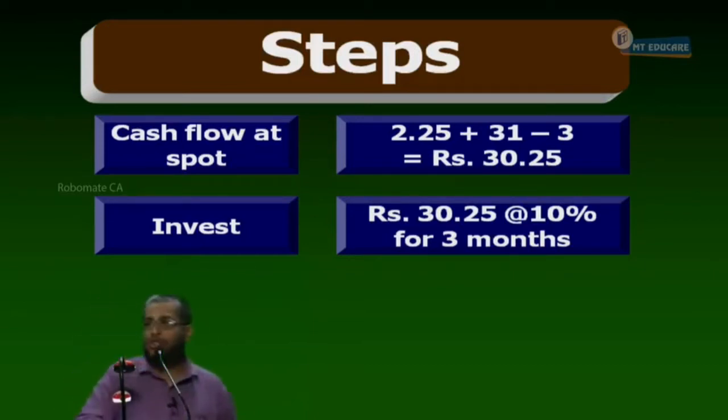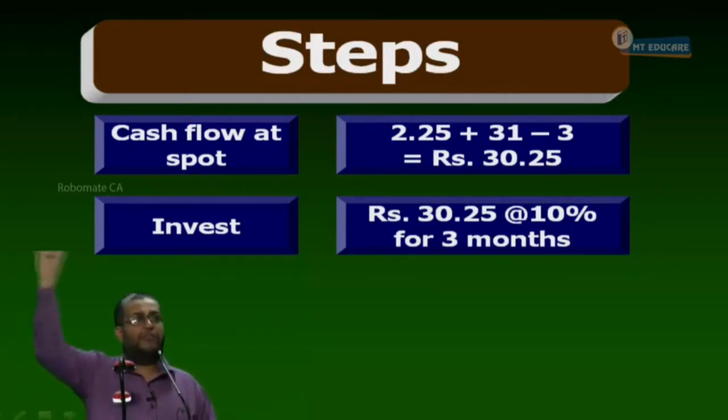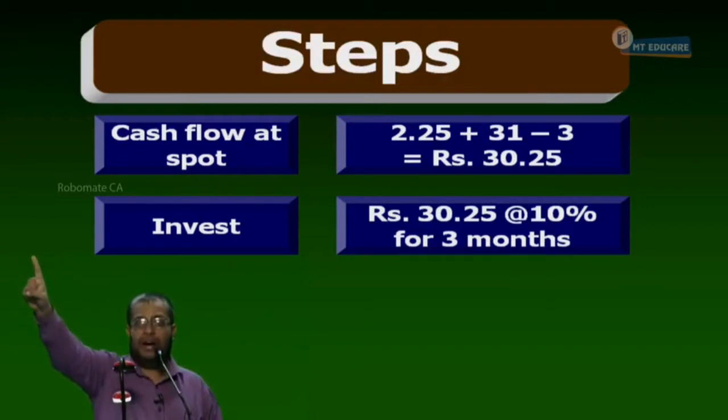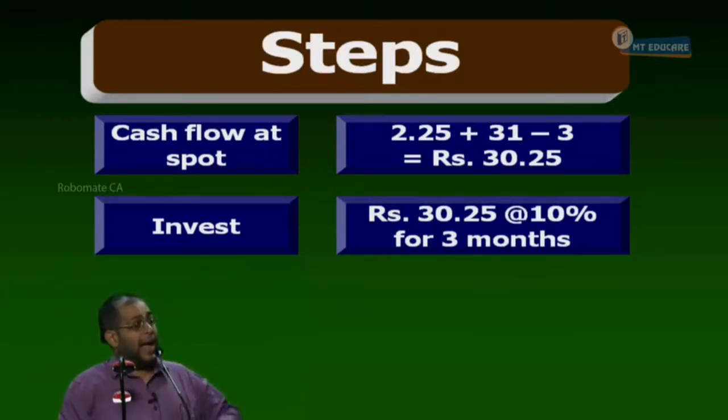I have written a put option. All these are my positions. So 4 things to remember here. I am holding a call. I am holding cash equal to 30.25. I have short sold a share. Also I have written a put. Everybody, yes or no?